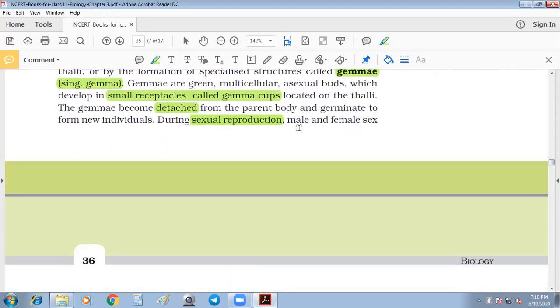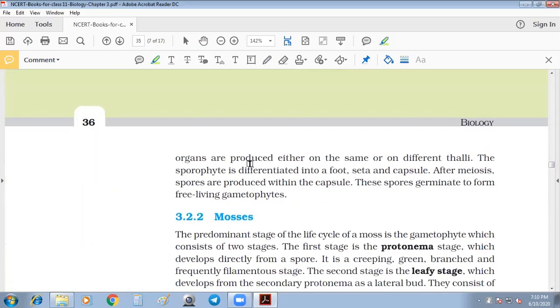In sexual reproduction, male and female sex organs are produced either on the same or different thalli. Thalli means plant body. The sporophyte is differentiated into foot, seta and capsule. So three parts are there. Here also there is a sporophyte in the bryophyte. The zygote will develop into a sporophyte, and this sporophyte is differentiated into three parts: foot, seta and capsule.